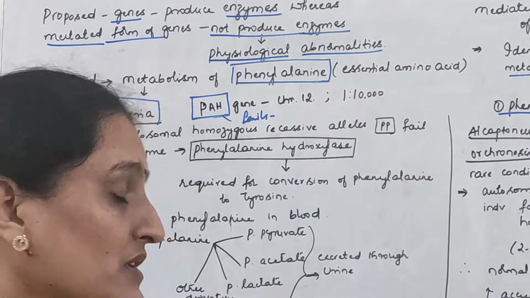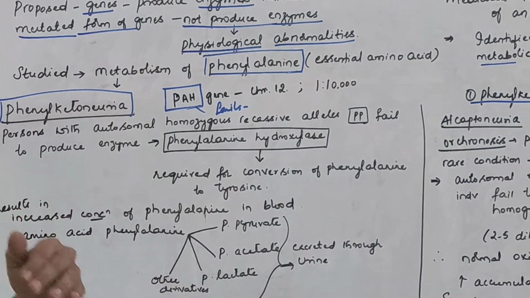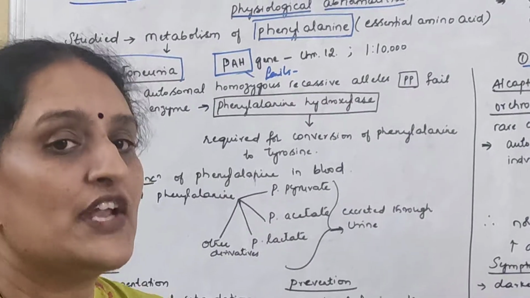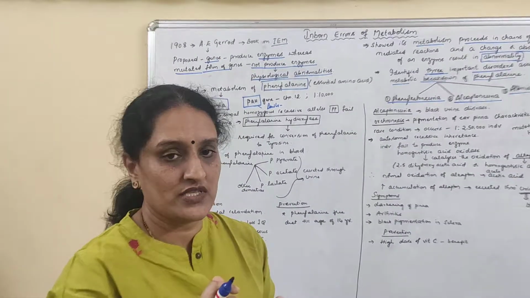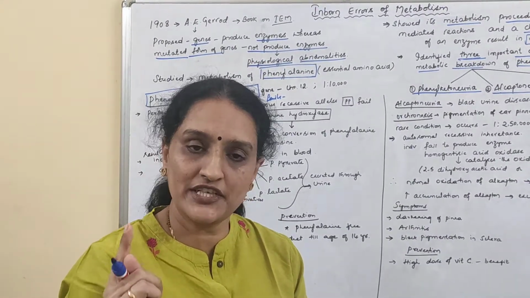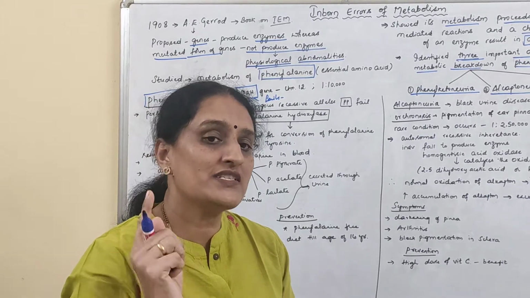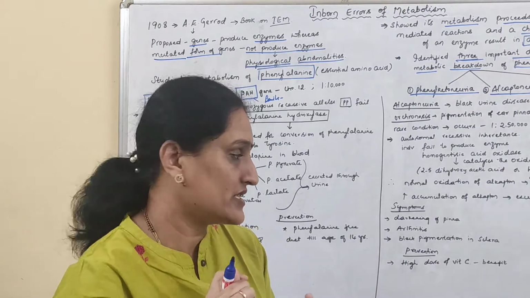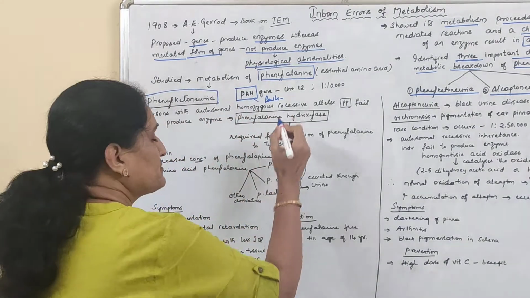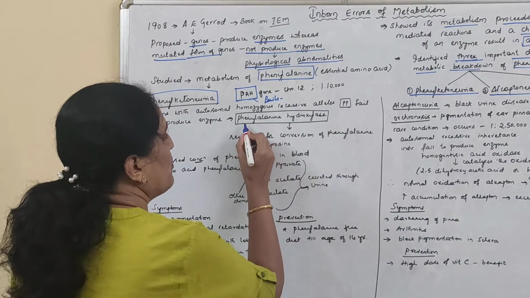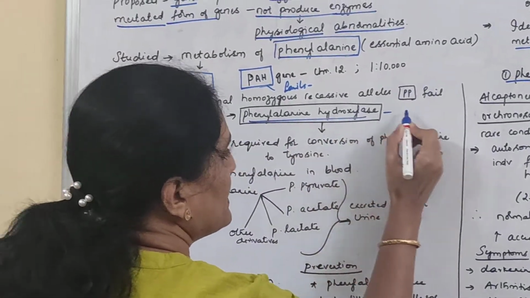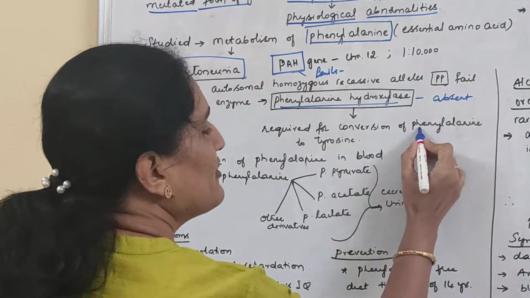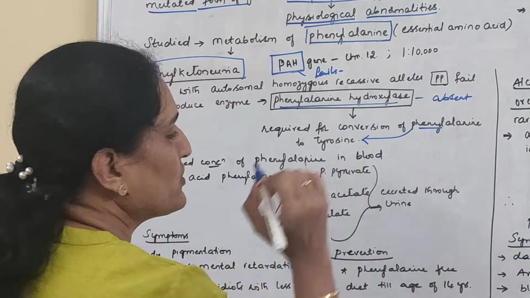Then whatever phenylalanine you take through your diet cannot convert to tyrosine. Why can it not get converted to tyrosine? Because there is an absence of the enzyme phenylalanine hydroxylase. So in that case, when phenylalanine hydroxylase is absent, there is no conversion of phenylalanine to tyrosine.